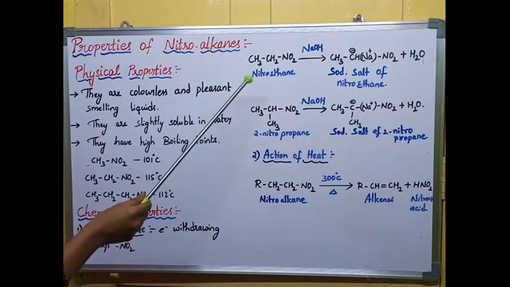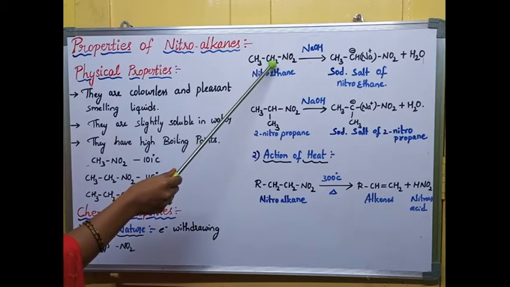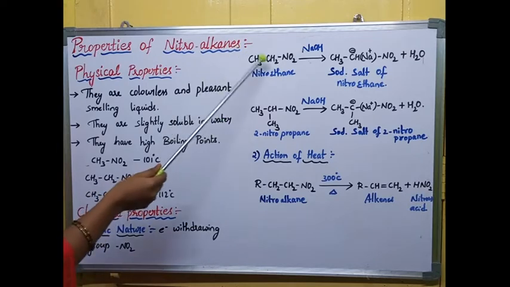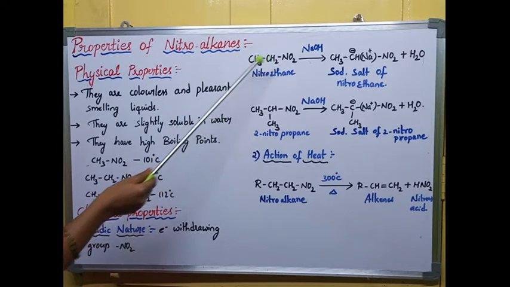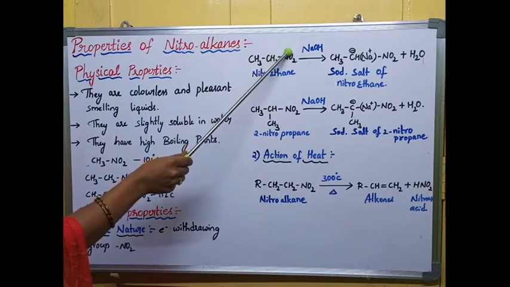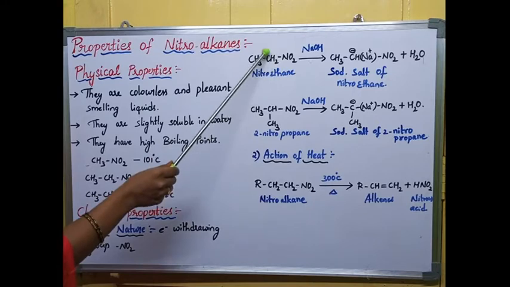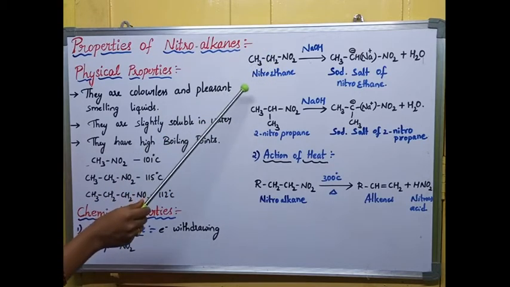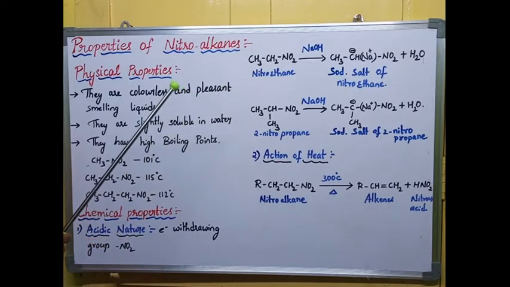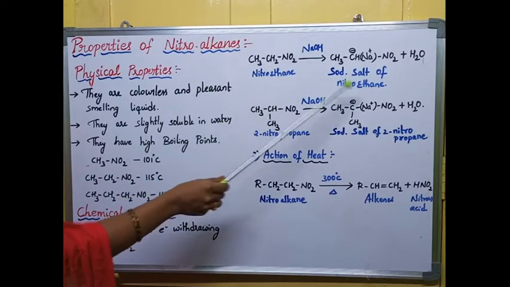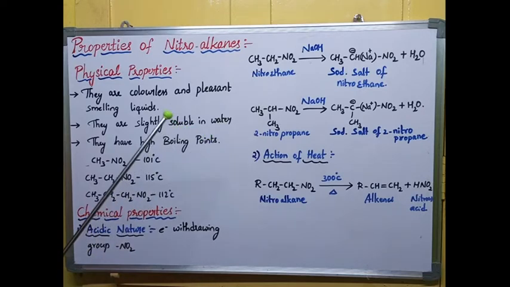Alpha hydrogen means, as I already told you, the hydrogens attached to the alpha carbon, which is present beside the functional group. So this is alpha carbon, this is alpha hydrogen. Whenever this nitro group attracts electrons towards itself, this hydrogen also donates electrons and is liberated out as H plus ion. This acidic property is also indicated by a reaction called neutralization. When an acid reacts with NaOH, any base, it gives salts. That is one of the properties of any acid.